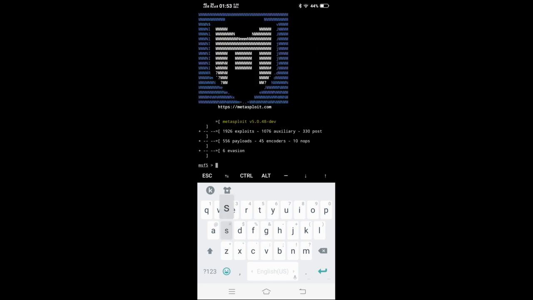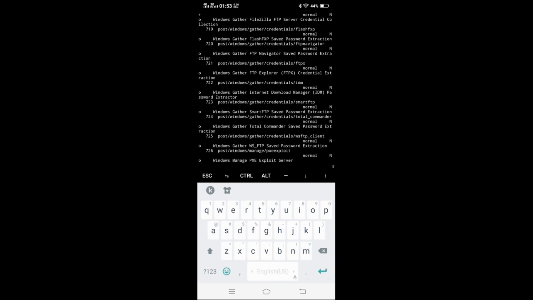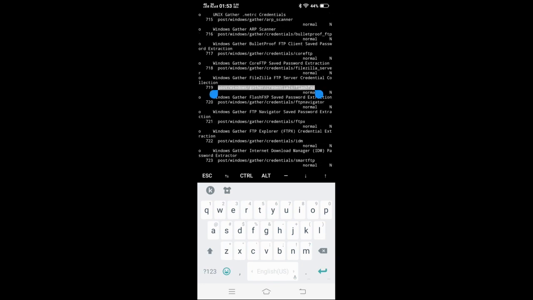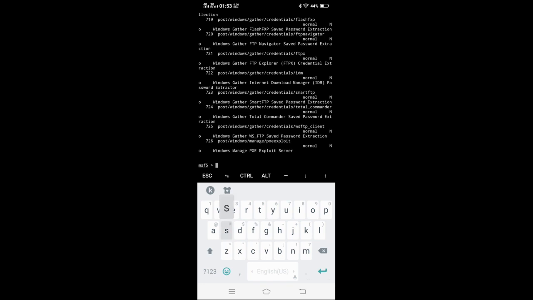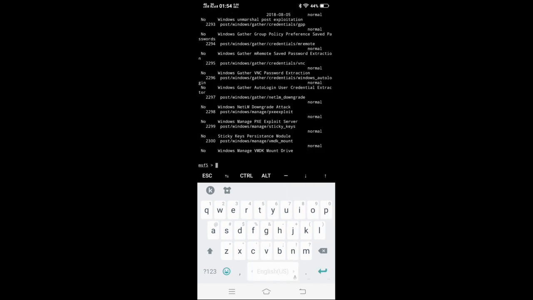And there we go. So for example, we can search FTP scanner and you'll find it. Look, we have so many versions of it. Post Windows, FTP, anything. So, okay, search exploit for VNC. You see? So we have everything. We can do payloads, we can do everything.